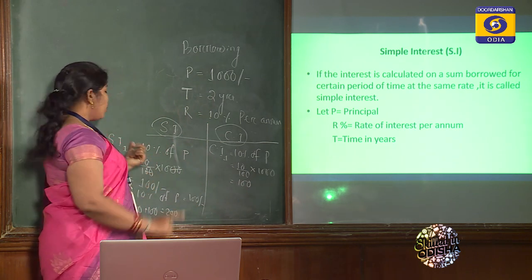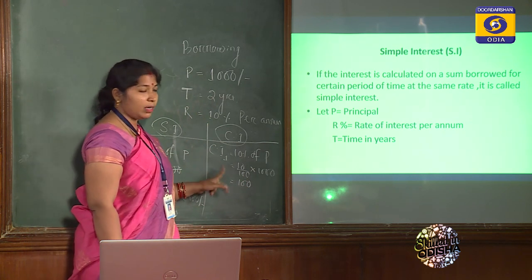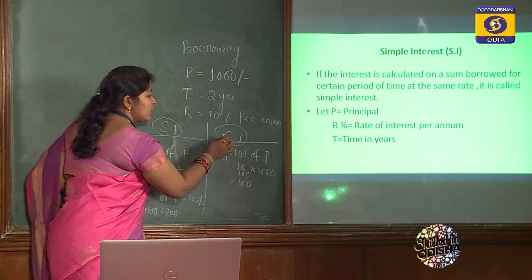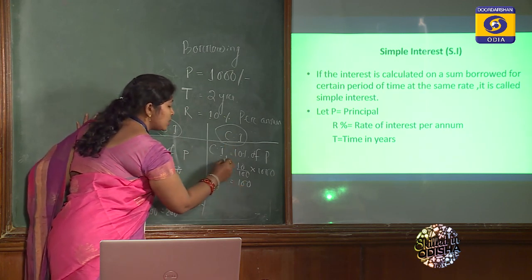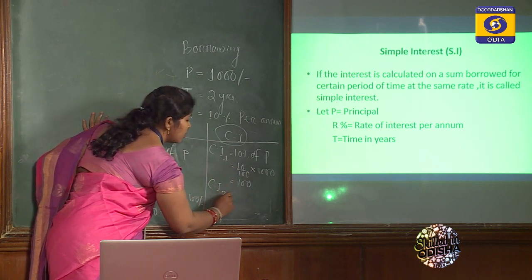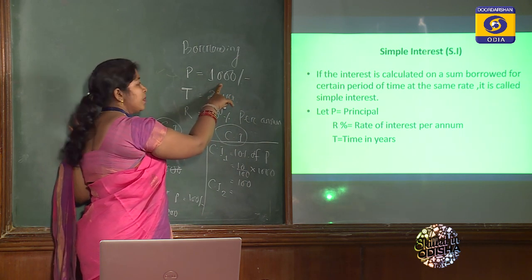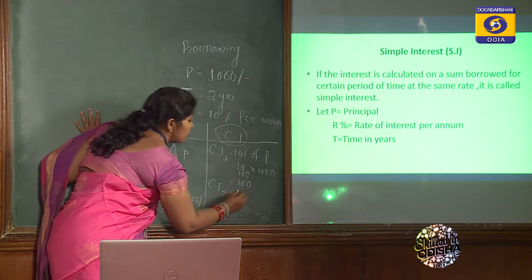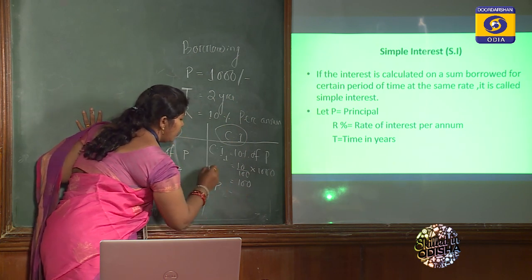Remember one thing, for the first year simple interest and compound interest values will remain the same. But in case of compound interest, when we calculate for the second year, the first year's interest will be added to the principal, and the new principal will be used for year 2.